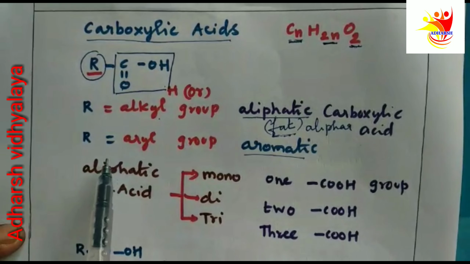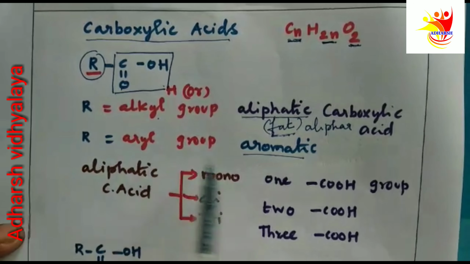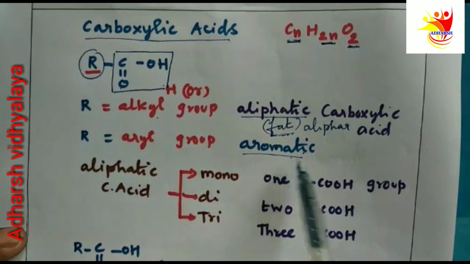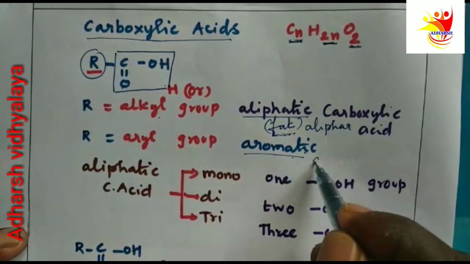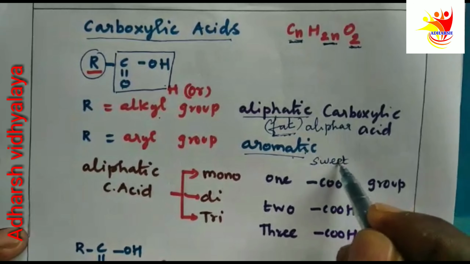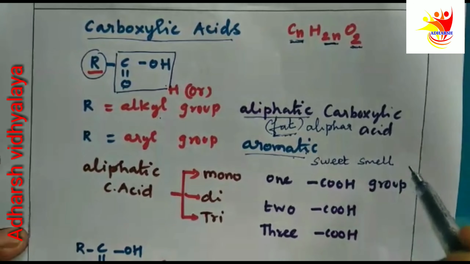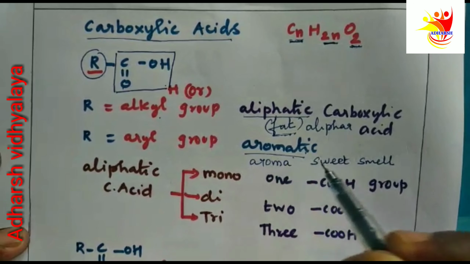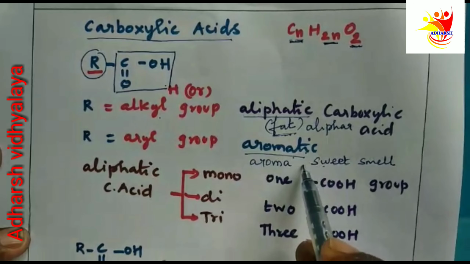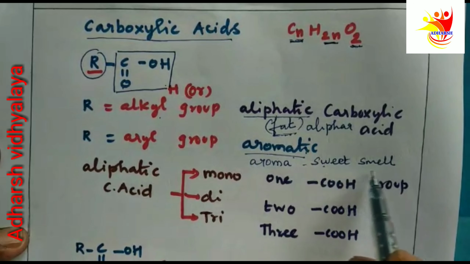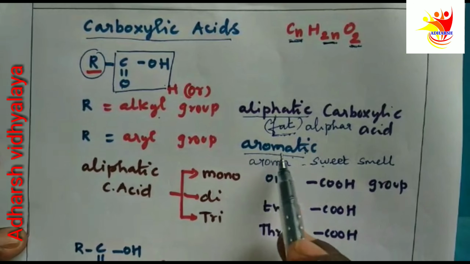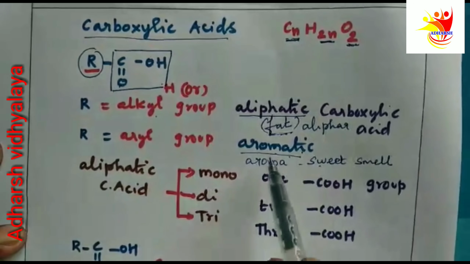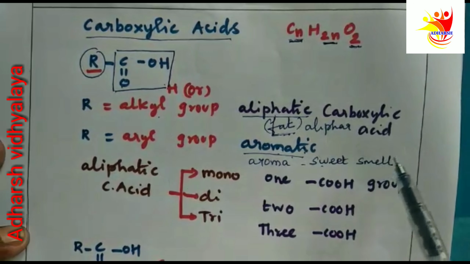Then another type of carboxylic acid is aromatic carboxylic acid. What is meant by aromatic? Aromatic means sweet smell containing compound. Aroma is a Greek word meaning sweet smell. The compound which has a sweet smell and also contains the carboxylic acid functional group is called aromatic carboxylic acid.